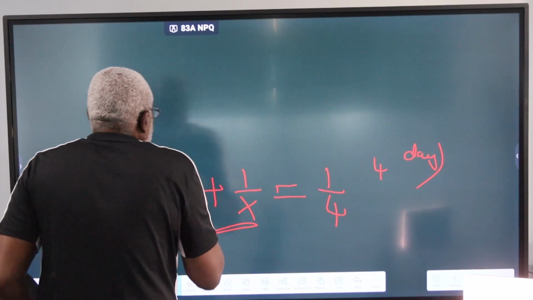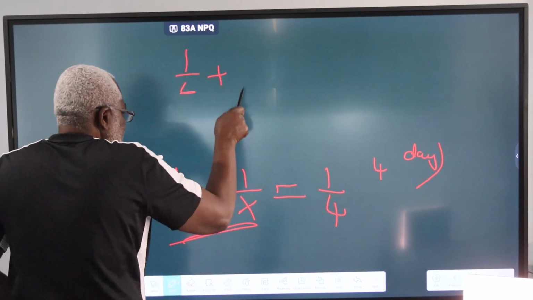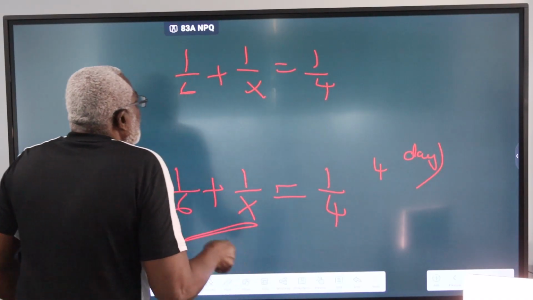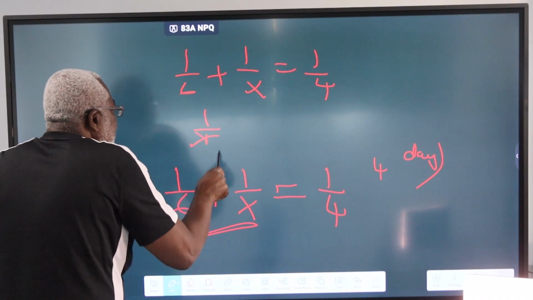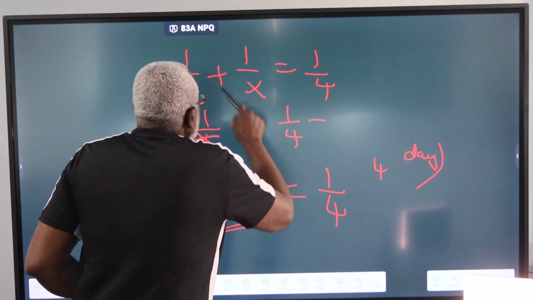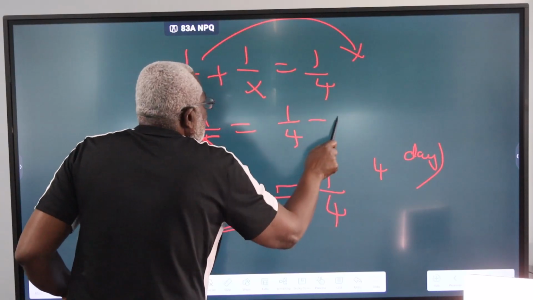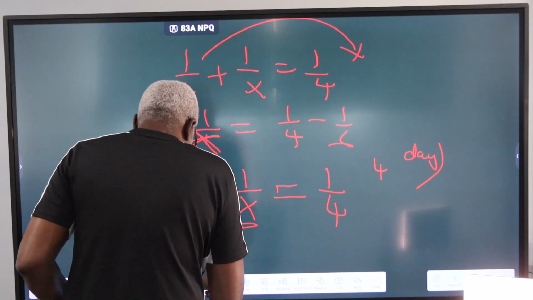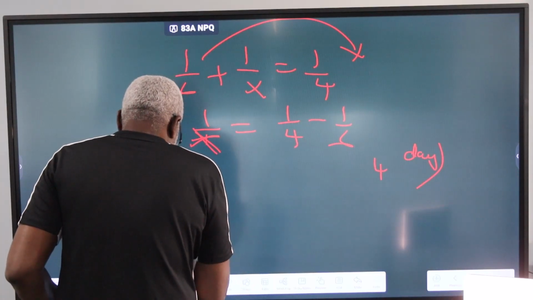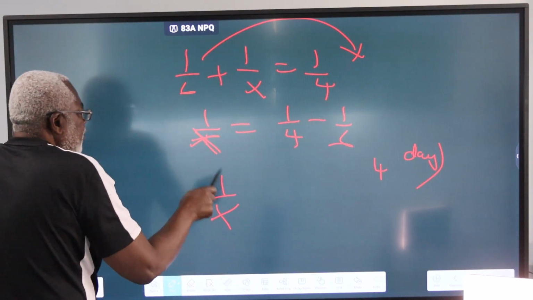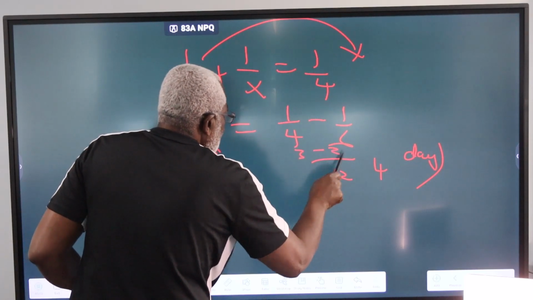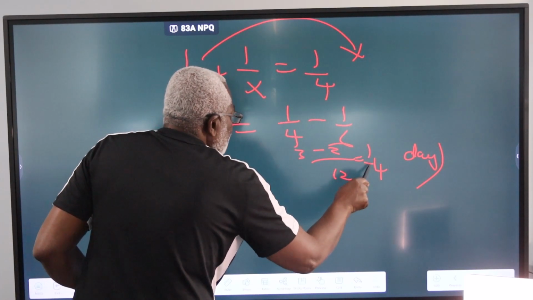So we know that 1/6 plus 1/X equals 1/4. Let's bring 1/X here: 1/X equals 1/4 minus 1/6. This is 12. 3 minus 2 gives you 1 over 12.